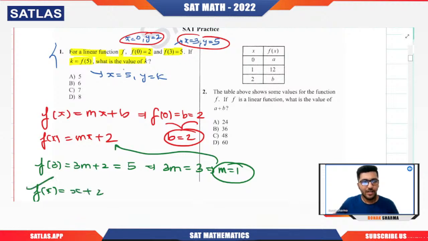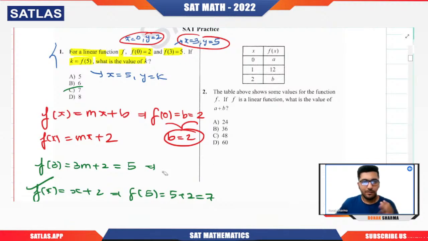What they're asking is f of 5. Put x equal to 5: 5 plus 2, that is 7. So k is 7. I guess we should take hardly 45 seconds to solve such a question, right? Very simple. Now we will move on to the next question.